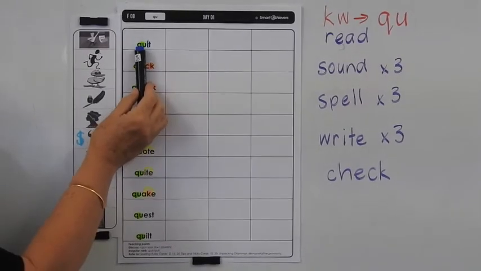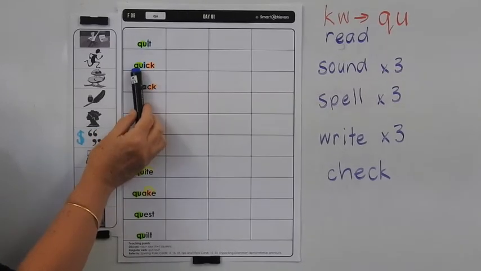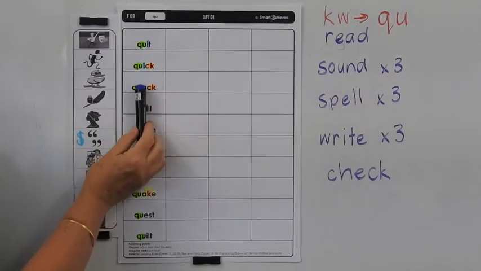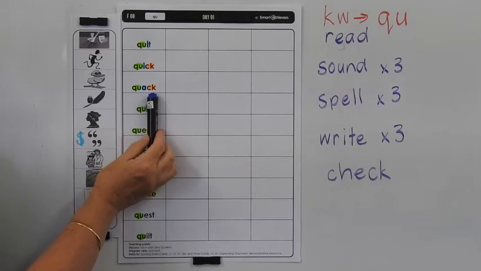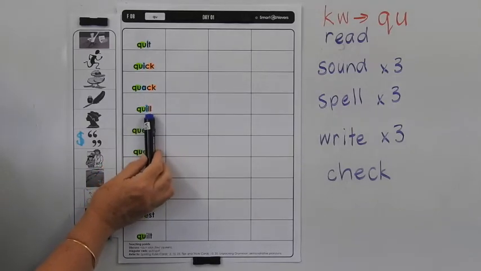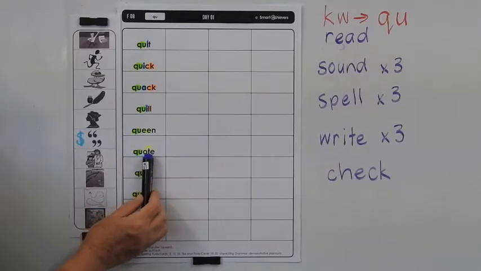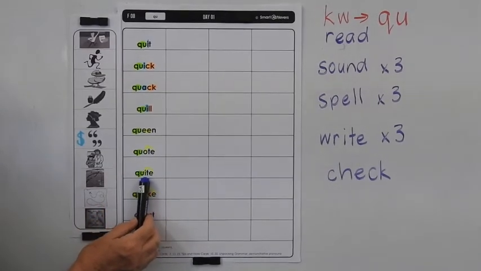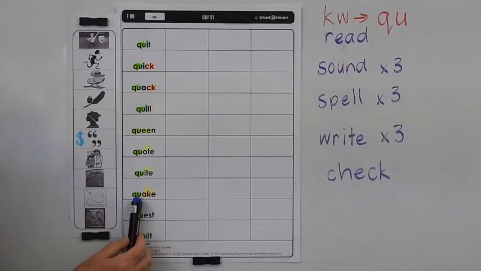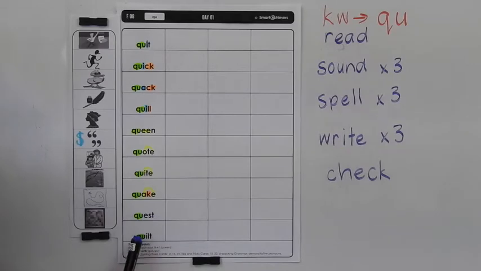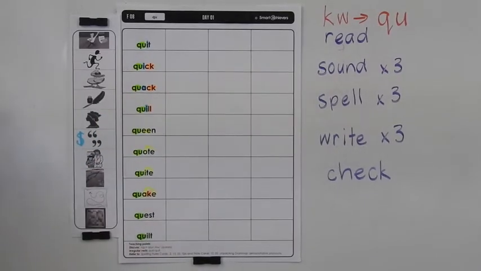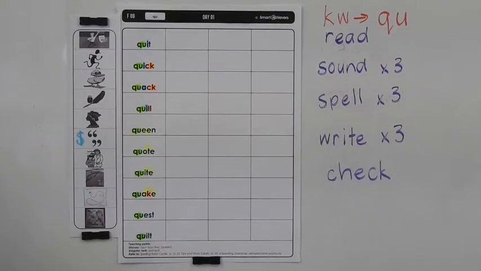So it will be quit, it, quit; quit, it, quick; quit, at, quack; quit, it, quill; quit, queen; quit, oat, quote; quit, quite; quit, quake; quit, quest; quit, quilt. So there's quite a bit of colour in our words today because we've got a lot of revision happening in this list.